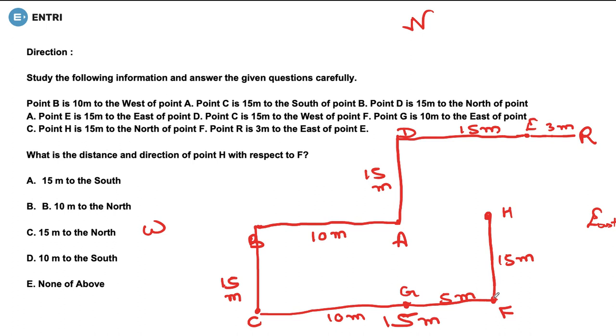Now they're asking what's the distance. Fine, we know that it is 15 here, and what's the direction here? It's the north direction, isn't it? So what's the correct answer? The correct answer is 15 meter of distance to the direction north, and the correct option is option C. Fine. Let's move on to the next question.